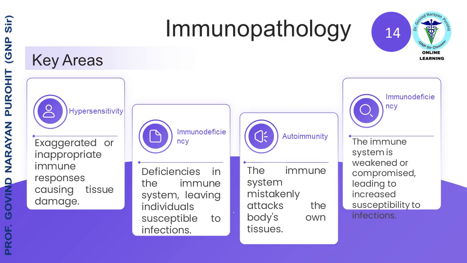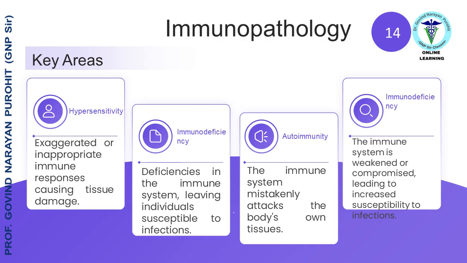Immunopathology is the study of diseases that result from dysfunction of the immune system. It explores how the immune system can go awry and cause harm to the body instead of protecting it. Key areas of immunopathology: hypersensitivity, exaggerated or inappropriate immune responses that cause tissue damage. There are four main types of hypersensitivity reactions.